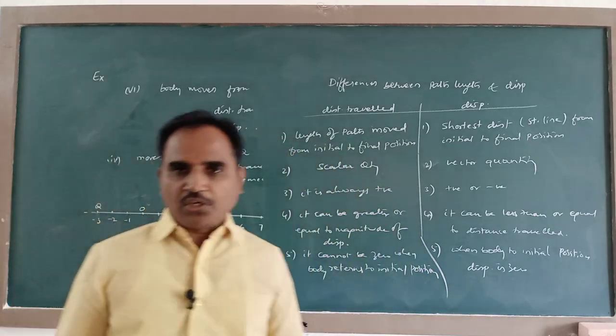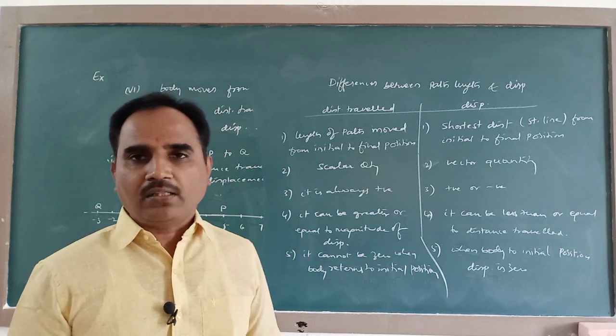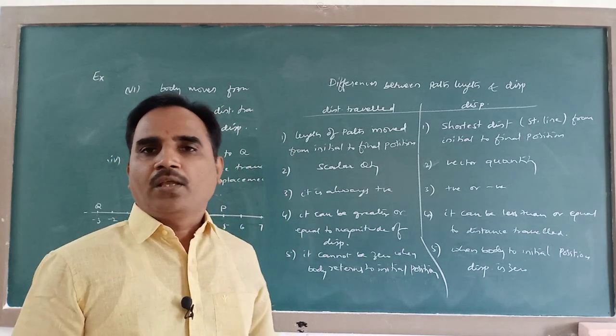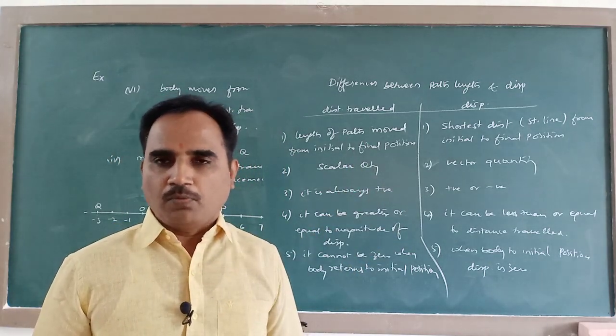So if you are asked to distinguish between distance travelled or path length and displacement, you need to mention a few of these points.